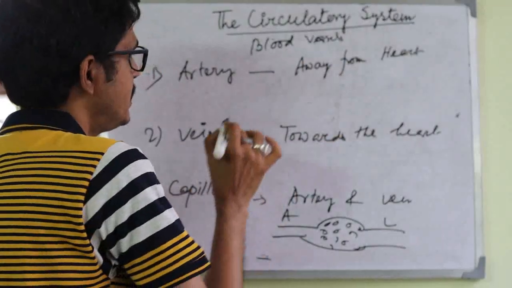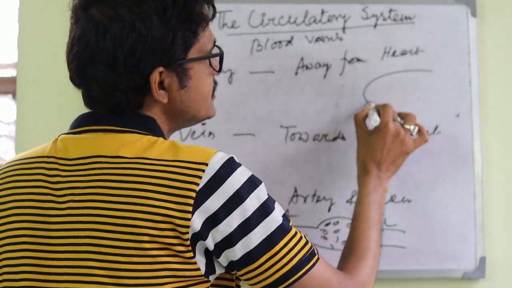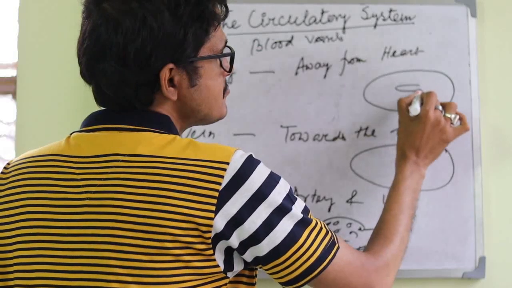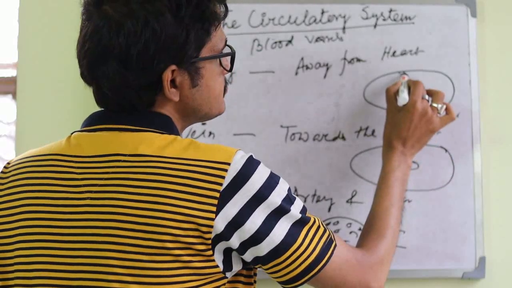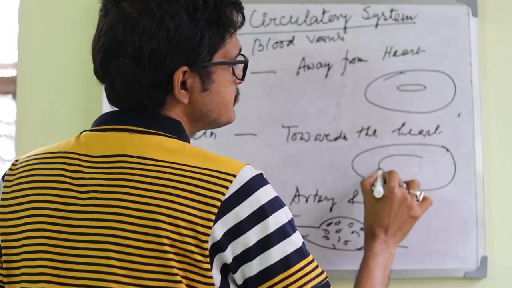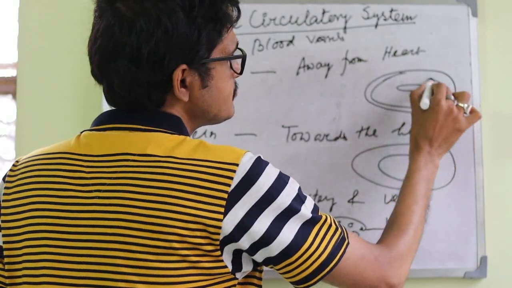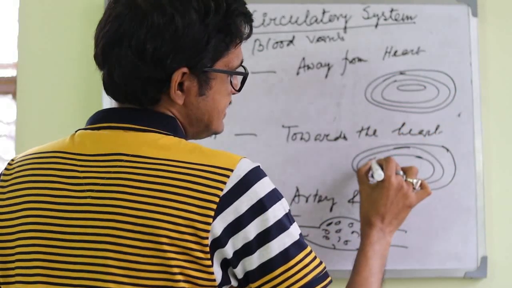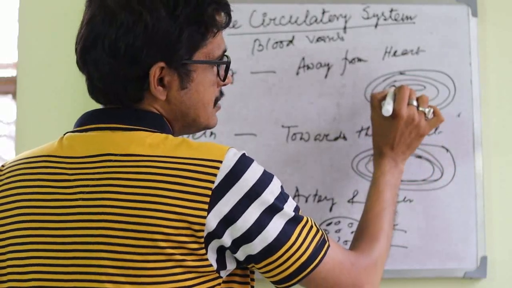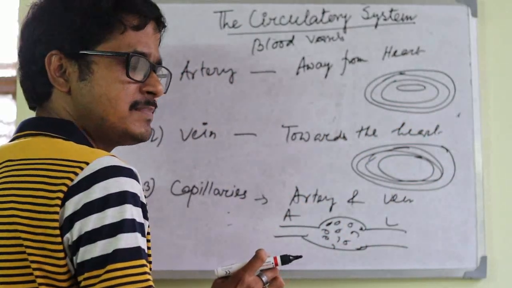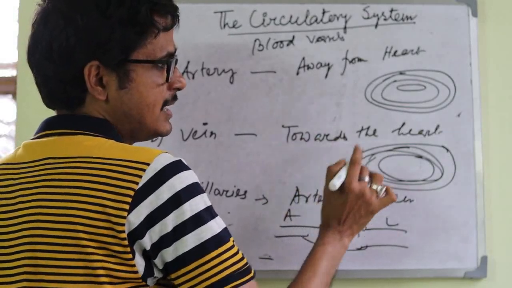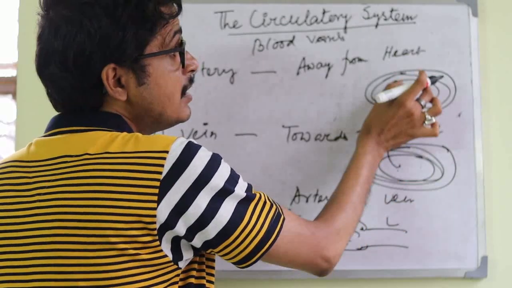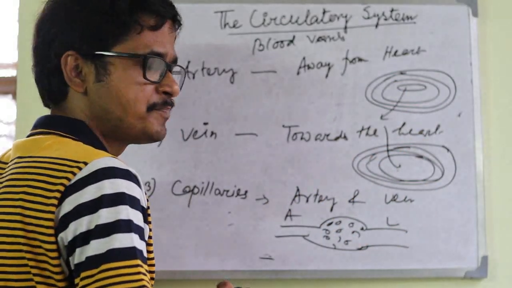Now, artery. Artery means away from the heart. If we look at the cross section of an artery and a vein, see, in the artery, these are the muscular layers. This is a thick muscular layer, and this is a thin muscular layer. You see, that is the lumen. This is also a lumen. This is the narrow lumen, and this is the broad lumen.